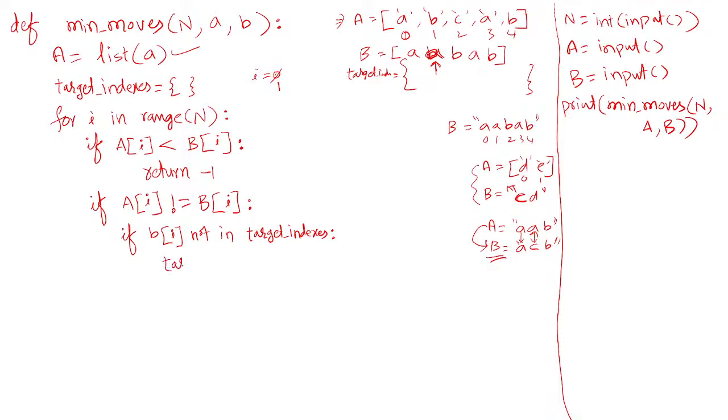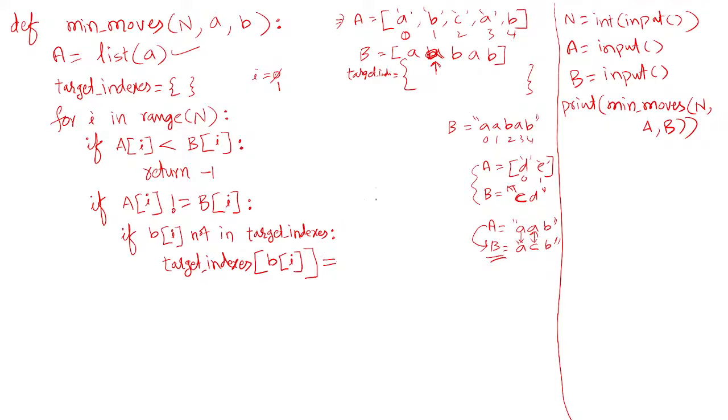Then you say target indexes of B of I, and you should make it a key here.